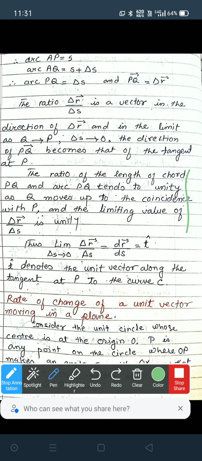The ratio of the length of the chord PQ and the arc PQ tends to unity as Q moves up to the coincidence with P. That is, if P and Q meet and become a coincident point, then the limiting value of delta R by delta S is unity. And this unity is denoted by T cap. And T cap denotes the unit vector along the tangent at P to the curve C.